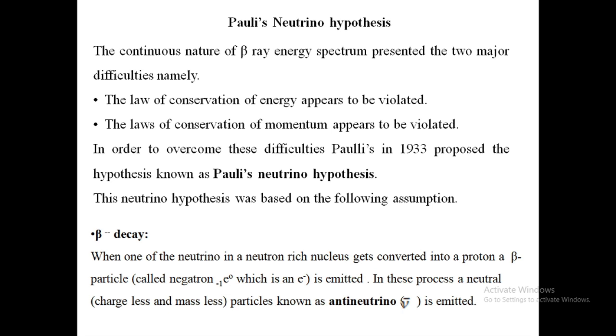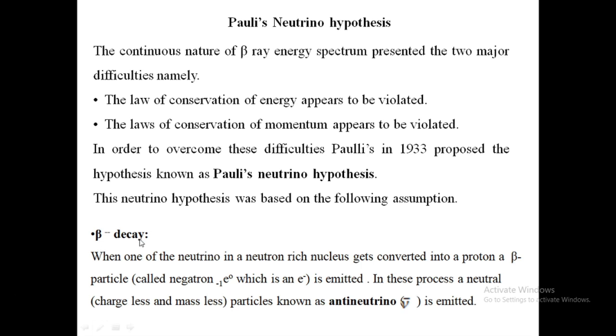Pauli's neutrino hypothesis. The continuous nature of the beta ray energy spectrum presented two major difficulties, namely, the law of conservation of energy appears to be violated, and the law of conservation of momentum appears to be violated. In order to overcome these difficulties, Pauli in 1933 proposed the hypothesis known as Pauli's neutrino hypothesis. This neutrino hypothesis was based on the following assumptions.